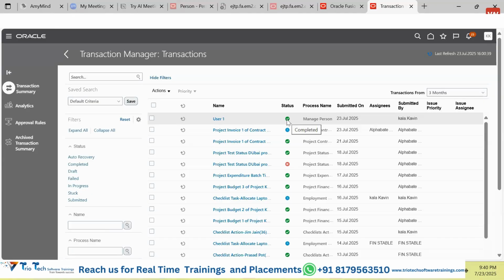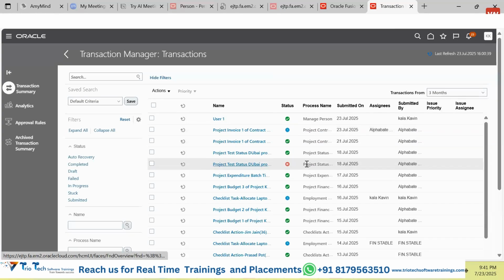Here, guys, a transaction which has been completed successfully will be marked as green. For the transactions which are still in progress, why is it in progress? There is a time clock showing. It shows this transaction is in progress because somebody has tried to submit it. This user has submitted this transaction, and it is waiting for this user to review and approve it. This transaction requires some sort of approval.